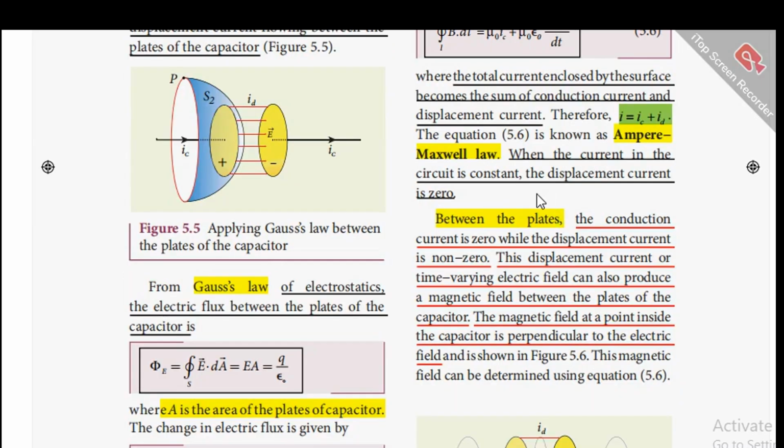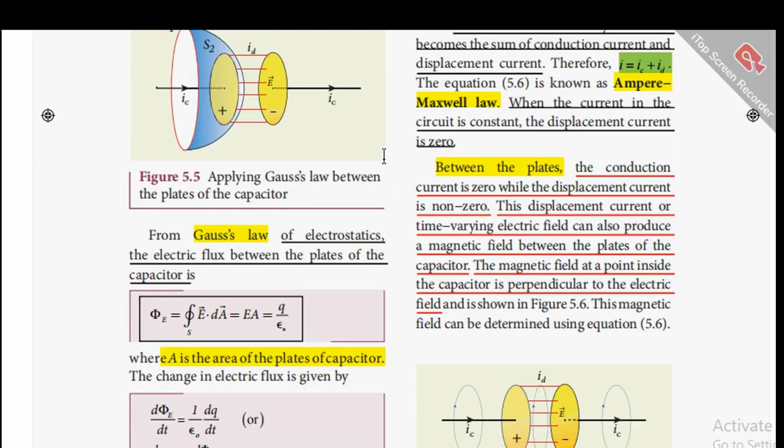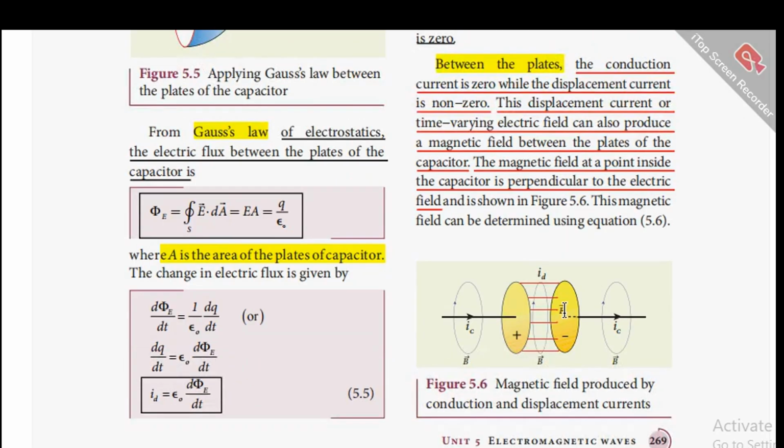When the current in the circuit is constant, the displacement current is 0. Between the plates, the conduction current is 0 while the displacement current is not 0. This displacement current or time-varying electric field can also produce a magnetic field between the plates of a capacitor. The magnetic field at a point inside the capacitor is perpendicular to the electric field, and that is shown in 5.6. This magnetic field can be determined by using the equation 5.6.